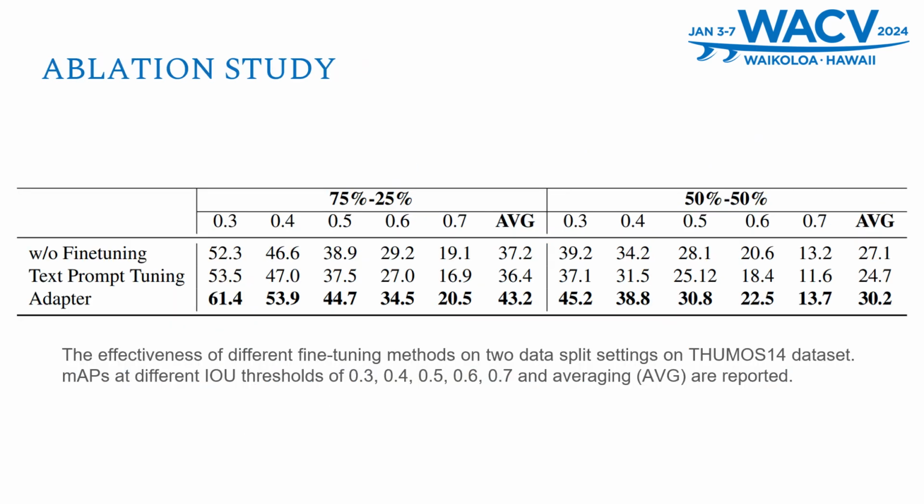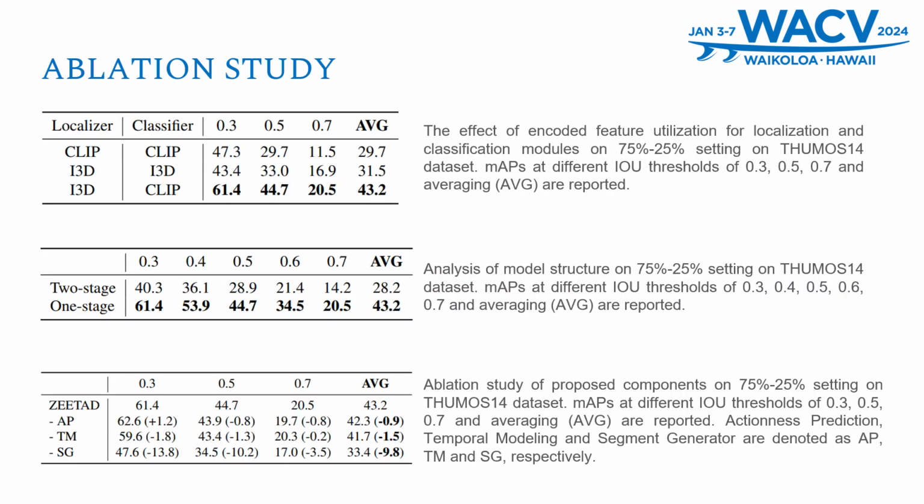To verify the performance of the adapter, you can see that it has better results than without using it, and better than the text prompt tuning used in the STALE and EffPrompt papers. We also verify the way we should input the feature for the model to learn. The best is to use the I3D feature for the localization model and CLIP for the classification model.